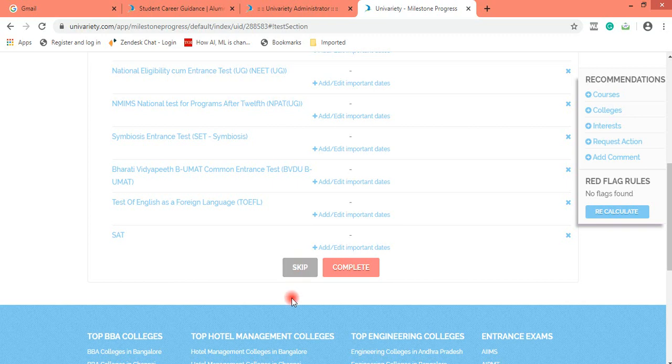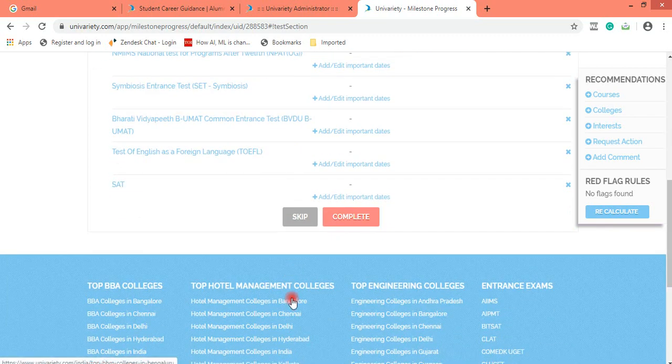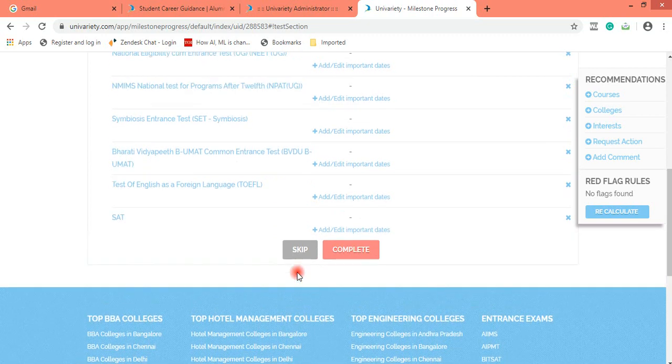So this is again one of the reasons why milestone selection is so important, milestone updation.